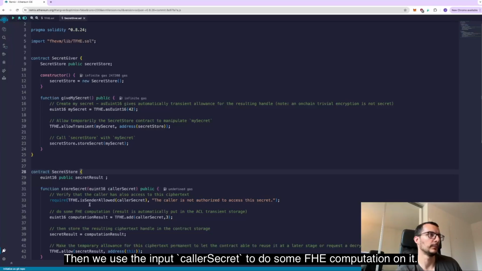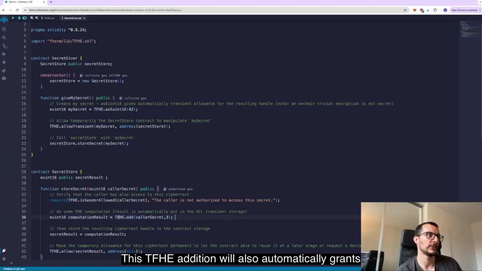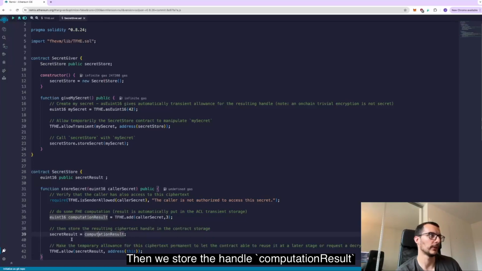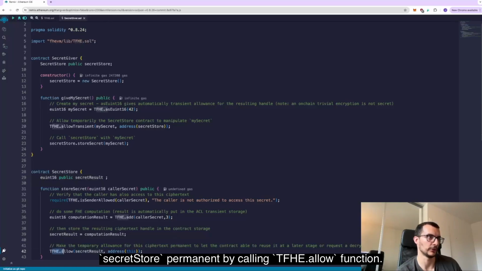Then we use the input callerSecret to do some FHE computation on it. For instance, we do a TFHE addition here. This TFHE addition will also automatically grant transient allowance for the result for the SecretStore contract. Then we store the handle of the computation result inside the storage of SecretStore. Then we finally make the temporary allowance for this ciphertext permanent by calling the TFHE.allow function.